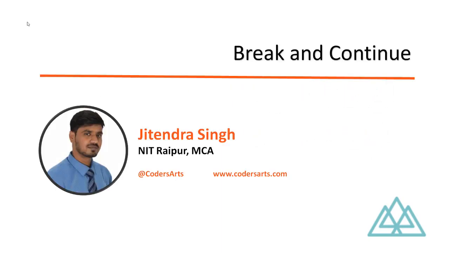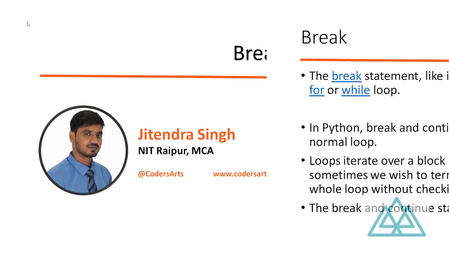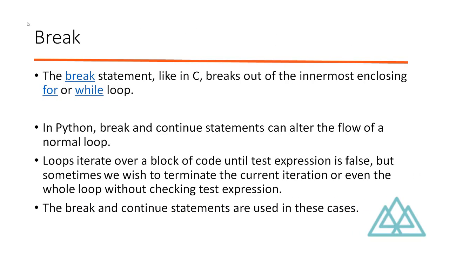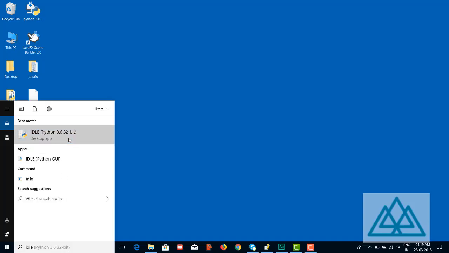Okay, so let's start. In Python, break and continue statement can alter the flow of execution of a normal loop. Loops iterate over a block of code until test expression is false. But sometimes we wish to terminate the current iteration or even the whole loop without checking test expressions. The break and continue statements are used in these cases. So let's take a look and see how the break and continue look.